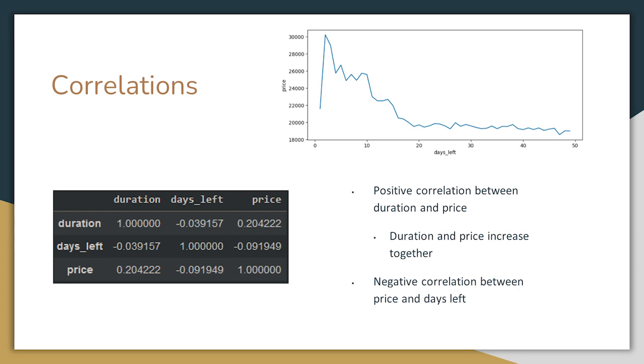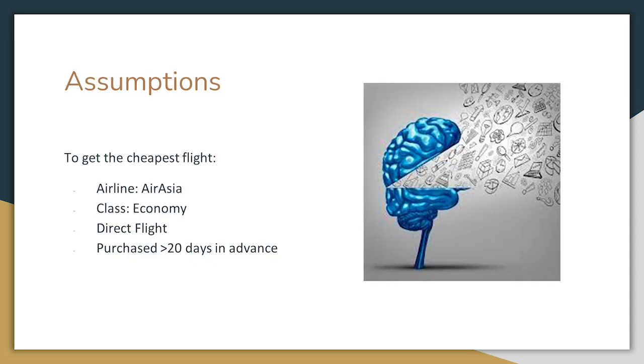Using the correlation coefficient, there is a slight correlation between duration and price, meaning that they both increase together. The negative correlation between price and days left could indicate that prices increasing implies days left decreasing, as shown on the graph. With these observations, we can assume that to secure the most affordable flight, choose Air Asia in economy class on a direct flight, ideally purchased more than 20 days in advance.